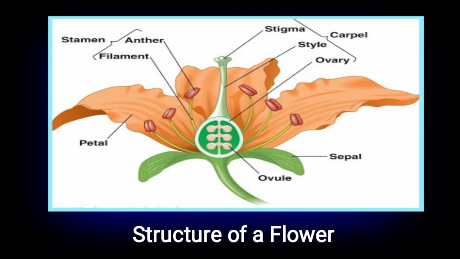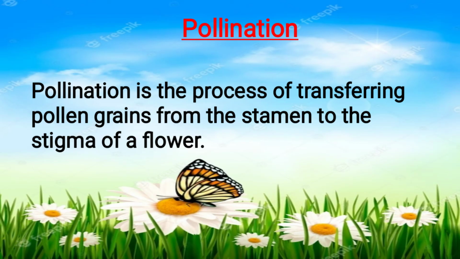Sepal protects the flower during its bud stage. Next is pollination. What is pollination? We have already learned pollination is the process of transferring pollen grains from the stamen to the stigma of a flower.